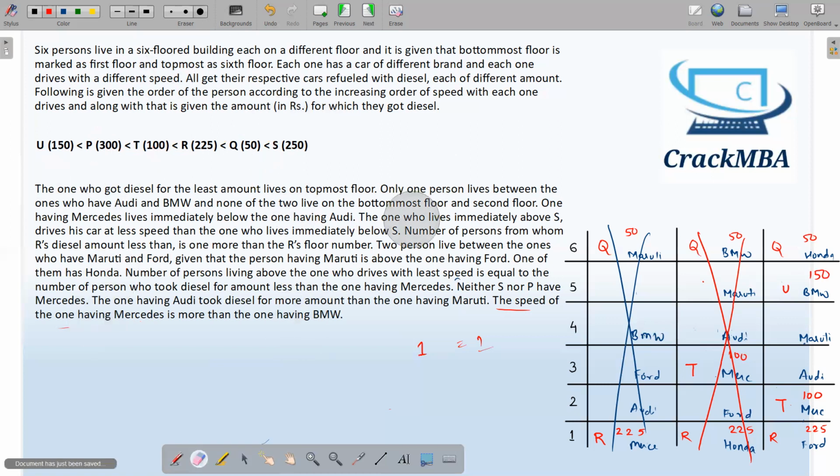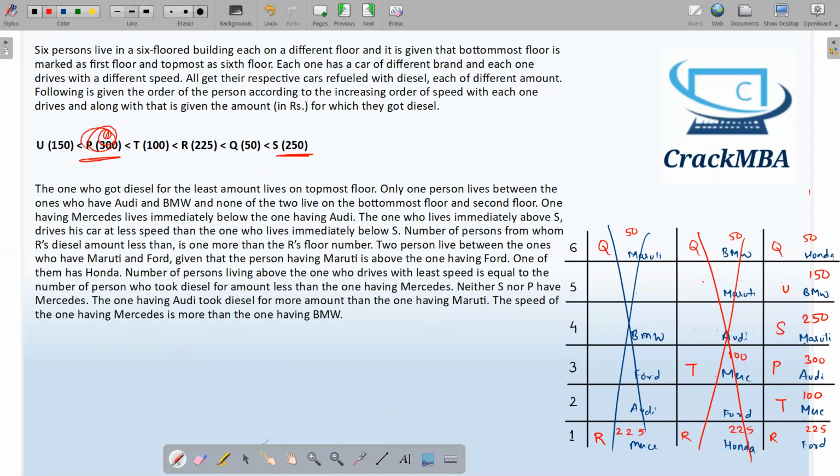All right. And now what else? There is one statement using P and S, a Maruti and Audi. The one having Audi took diesel for more amount than the one having Maruti. We have only these two data, these two persons P and S. The one having Audi took diesel for more amount. This is more, so this has to be Audi. So P is Audi and S is 250, Maruti.